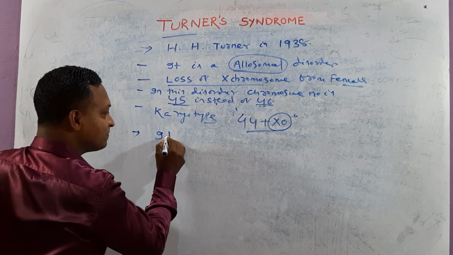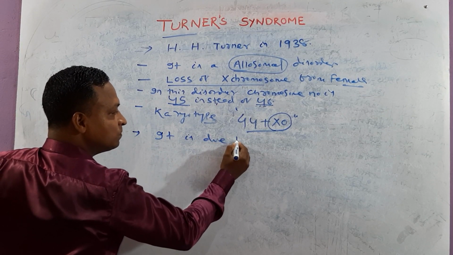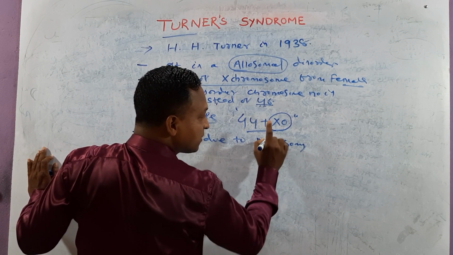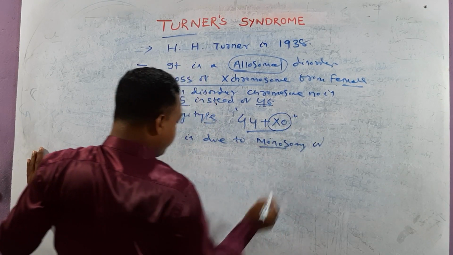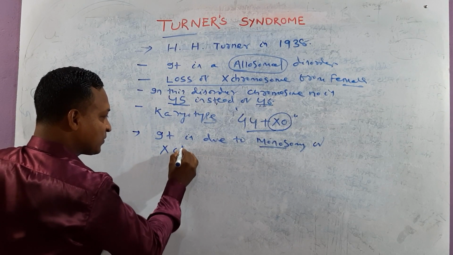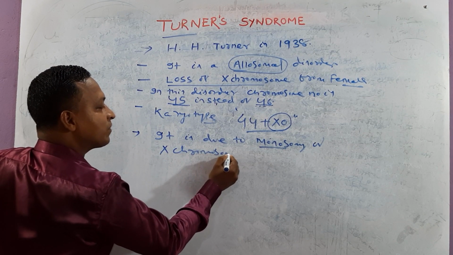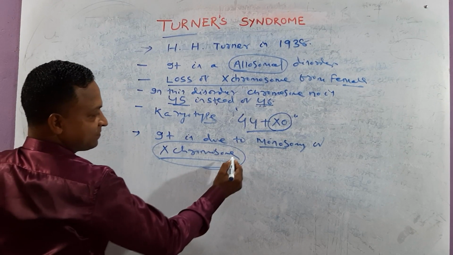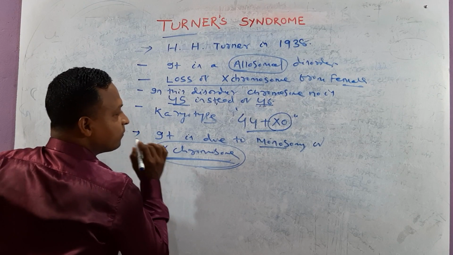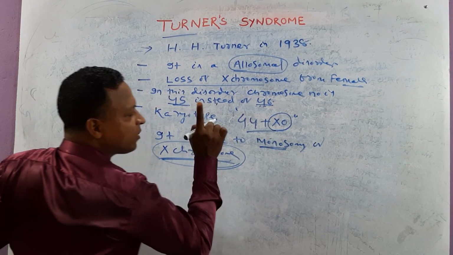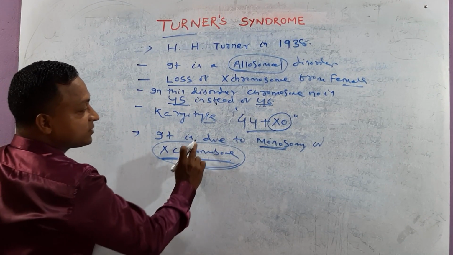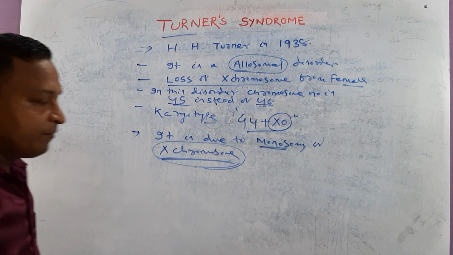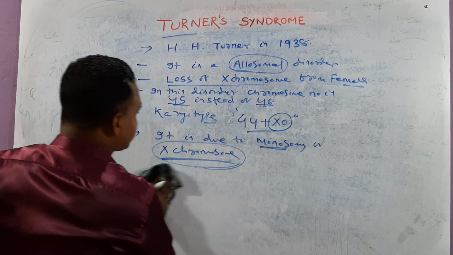So it is due to monosomy of the X chromosome. Try to guess, my dear, what is it? Monosomy, meaning a single chromosome is found. It is due to monosomy of which chromosome? X chromosome.